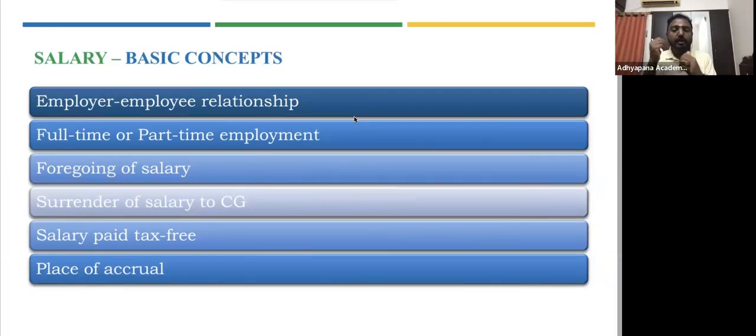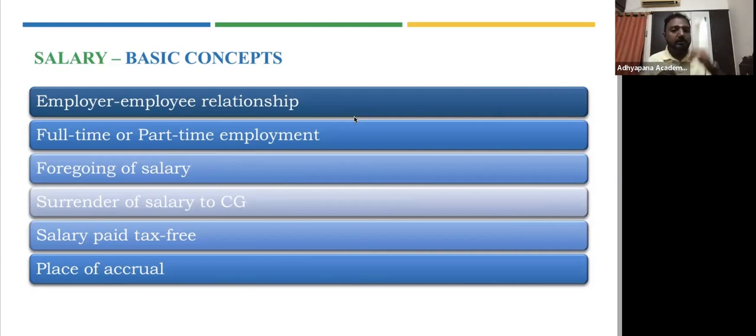First of all, to receive salary, there must be a concept of employer-employee. So there must be an owner, there must be a person who's working under that owner. So this relationship is very important. And the second thing that income tax tries to tell you is that the employment could be full-time or part-time.